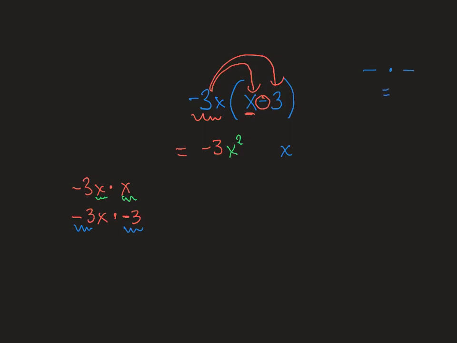That's like having 2 bad apples gives you a good apple. So that will make it a plus. And then you have the 3 times 3, which is 9. And that's the final answer. We have negative 3x squared plus 9x.